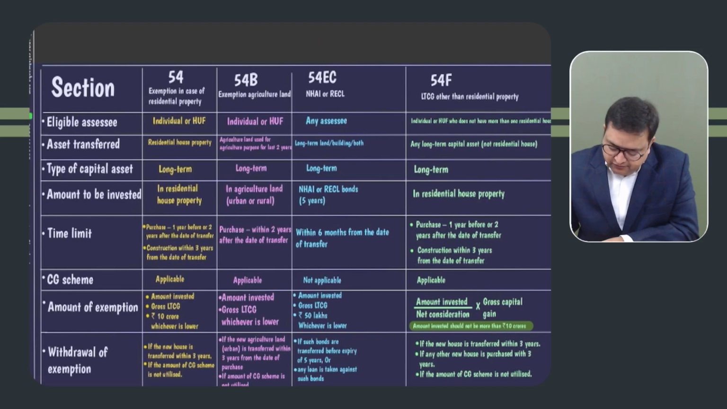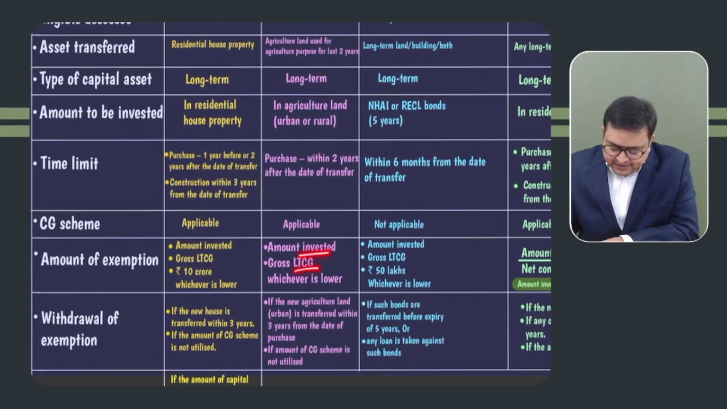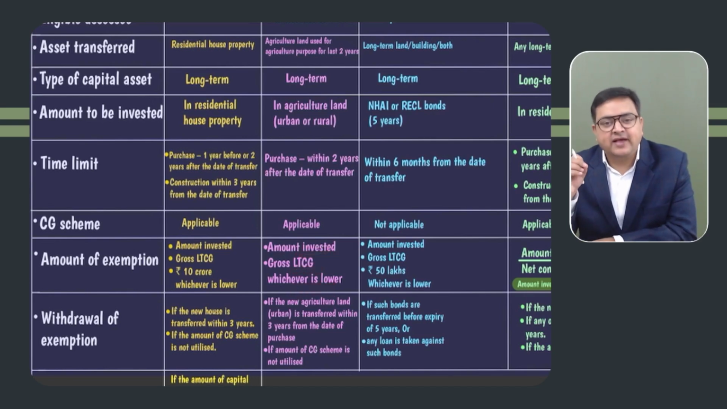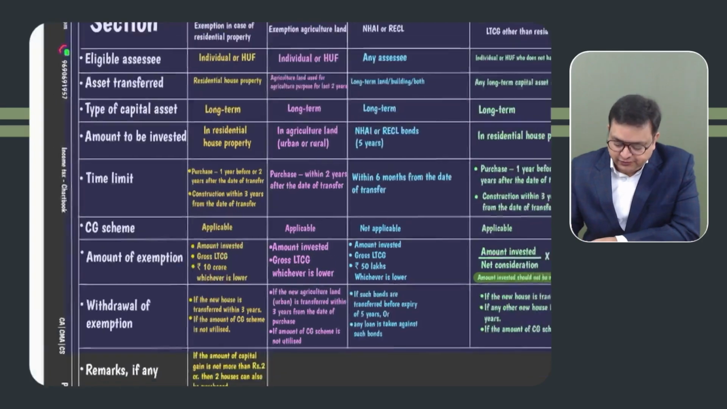Just give me a moment. It will be exempted under section 54B. How much? The amount invested or gross capital gain, whichever is lower. Whether the capital gain scheme is applicable over here, yes, it is applicable. So whatever you invested, if you have not invested in the rural agriculture land or urban agriculture land, and the capital gain scheme, if you have invested, you will be getting the exemption also.